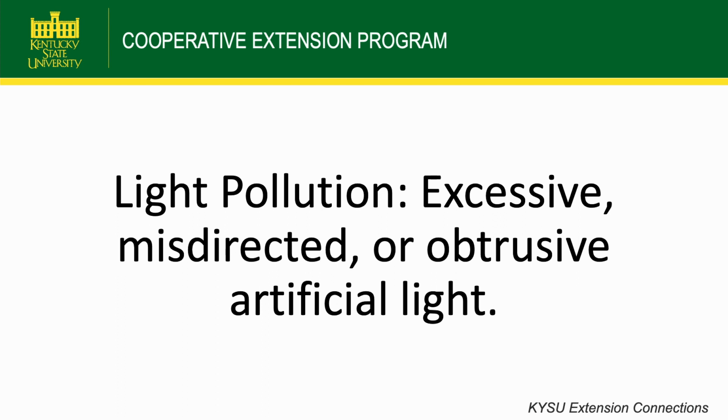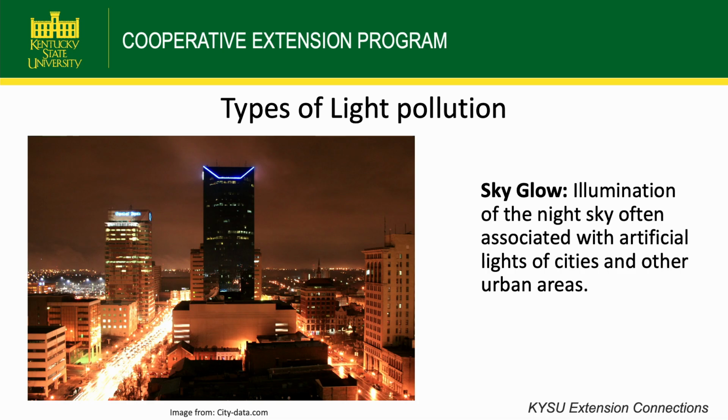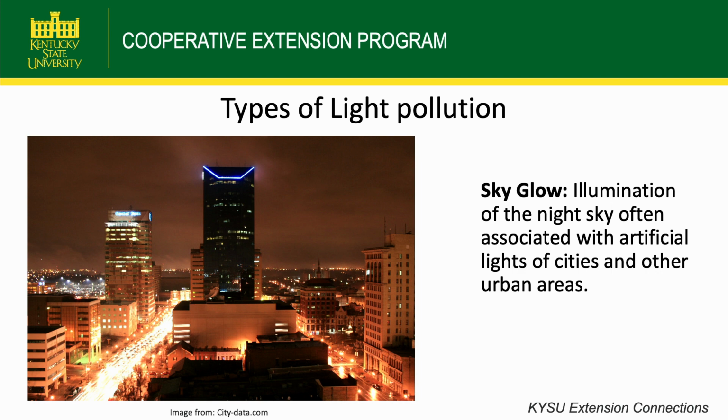Light pollution is defined as excessive, misdirected, or obtrusive artificial light. That's any light that's not natural, that is where it shouldn't be. There are a few types of light pollution. The first one, going back to that picture of Lexington, is called sky glow. A lot of times if you're traveling down the interstate or traveling to a new city, when you start to get close to that urban area, you may notice an orange glow in the sky. That's a combination of all the lights from the city reflecting on the clouds. Sky glow is defined as illumination of the night sky, often associated with artificial lights of cities and other urban areas.